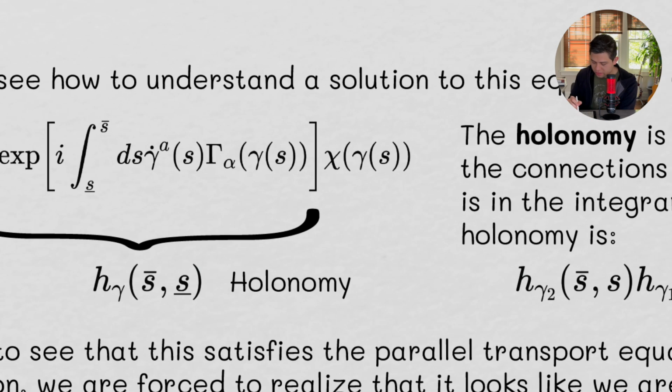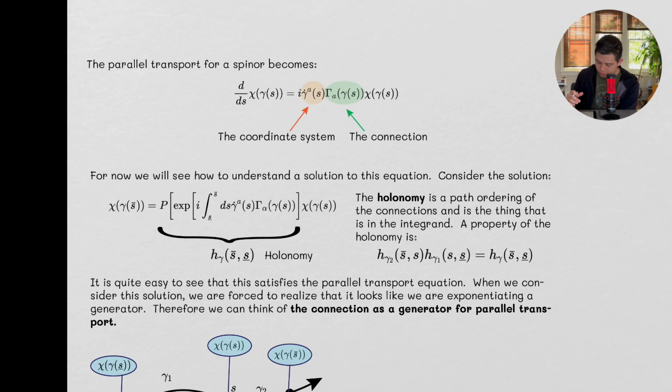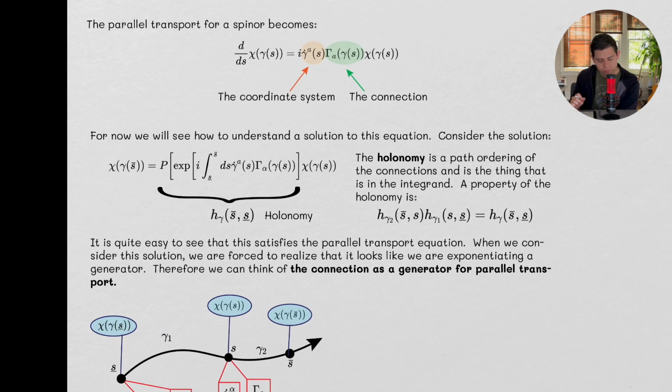What this seems to suggest is that the gamma is playing a role in being some sort of generator, because when we exponentiate a generator, then we get a transformation. Okay. The transformations that we all know and love, Lorentz transformations and so forth. So that's kind of weird, right?